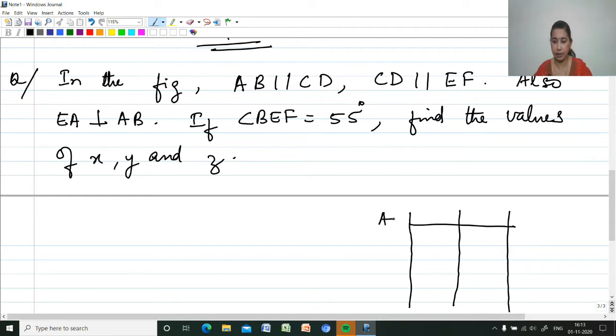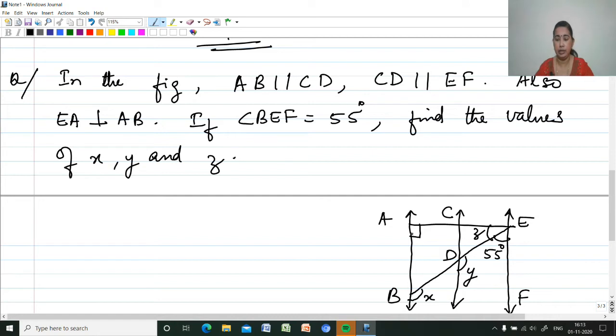So let this be A, B, and this is C, and this is D. This point is E, and this is F. This angle is given as 55 degrees, then this is given as 90 degrees, and let this be X. This is X and this is Y, and this angle is Z. Here it is given that AB, CD and EF are parallel. These three lines are parallel.